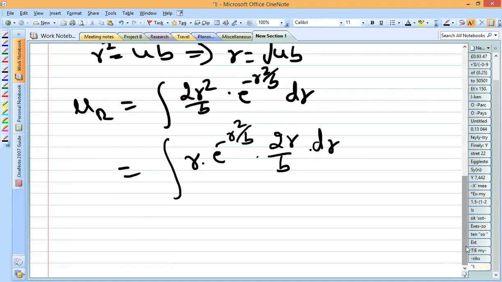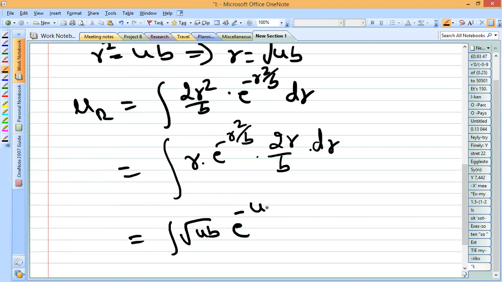So now what we can replace? We can replace r by square root of ub that we have seen here, right? So you can write r is equal to square root of ub into e to the power minus r square by b. So minus will be there. R square by b, what will you replace it with? Here you can see r square by b is nothing but u. So here you will be having e to the power minus u into 2r by b dr, which can be replaced simply as du.